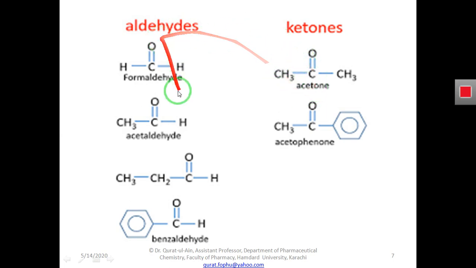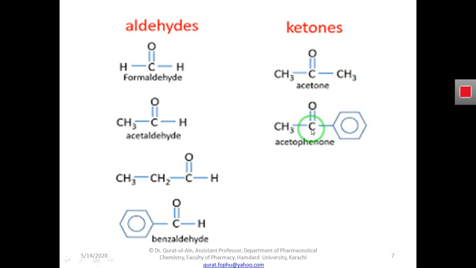So what is the difference between aldehyde and ketone? It is the hydrogen atom that is attached in all aldehydes. In case of aldehyde, one must be hydrogen and one will be an alkyl group. But here in ketone, both attachments will be alkyl group or hydrocarbon radical, and none of them will be hydrogen.